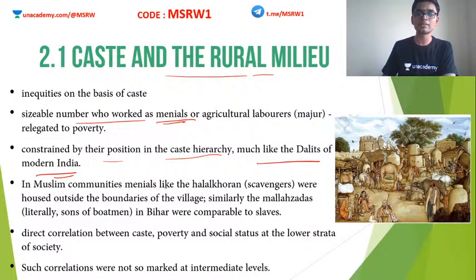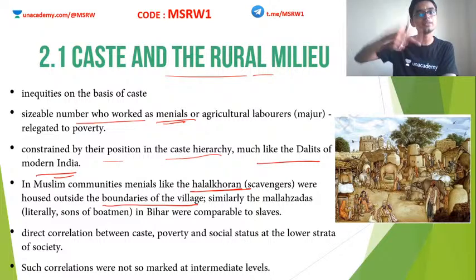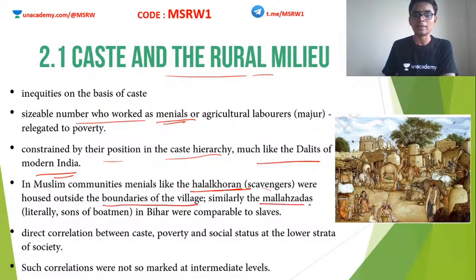In Muslim communities, menials like the Halalkhor, that is the scavengers, were housed outside the boundaries of the village. They were not even allowed to settle within the village. Similarly, the Mallahzadas, they are actually the sons of boatmen in Bihar. They were comparable to slaves. So irrespective of the religion, these kinds of hierarchies existed in a major chunk of the Indian subcontinent.